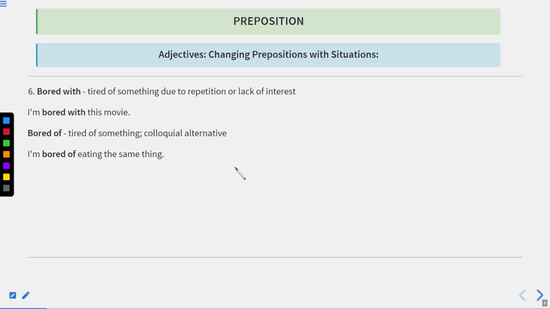The next one is bored with or bored of. Bored with is a phrase which we use for tired of something due to repetition or lack of interest. If we do something repeatedly, obviously we'll get bored of it. So we can say I'm bored with this movie. It means I have seen that movie many times, and now I'm just bored with it.